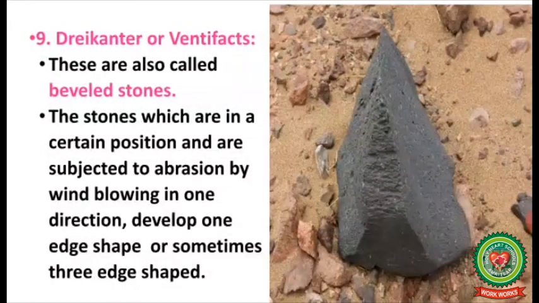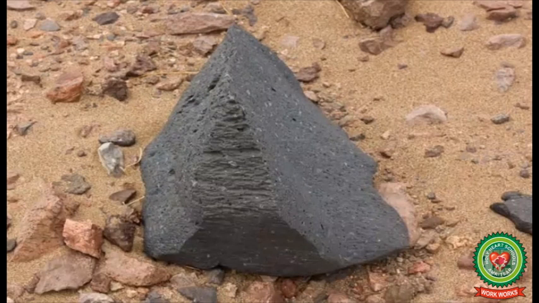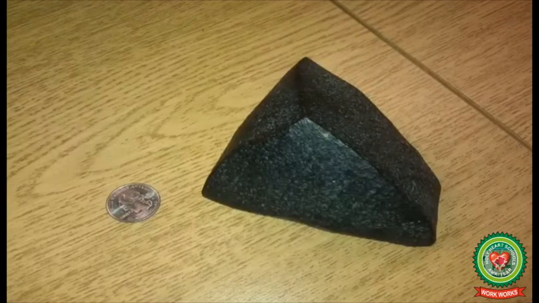Dreikanter or ventifact. These are also called beveled stones. The stones which are in a certain position and are subjected to abrasion by wind blowing in one direction develop one edge shaped or sometimes three edge shaped. Such stones are known as Dreikanter. Due to abrasion, the surface of Dreikanter becomes smooth and its shape resembles a tetrahedron.